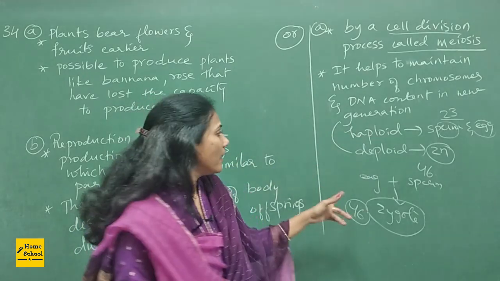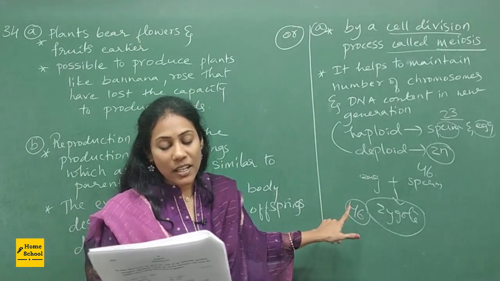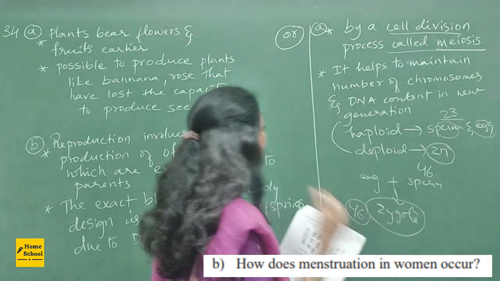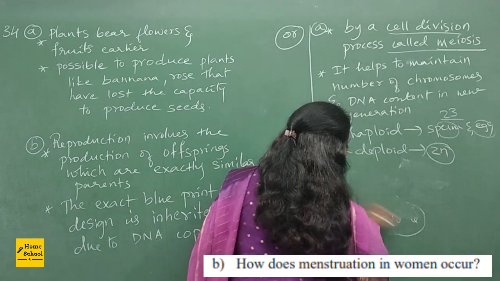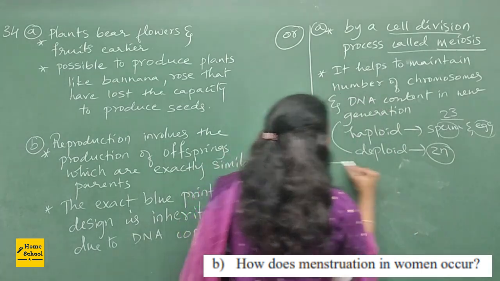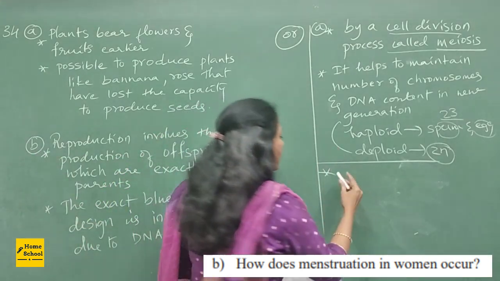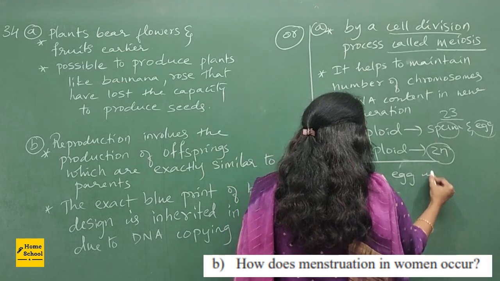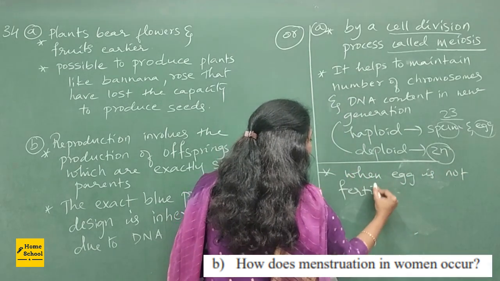Next, I think one more answer is missed out here, right? Yes, B question. How does menstruation in women occur? See, this is also very simple. So how does menstruation occur? I'll write the point here. When the egg is not fertilized, what happens?